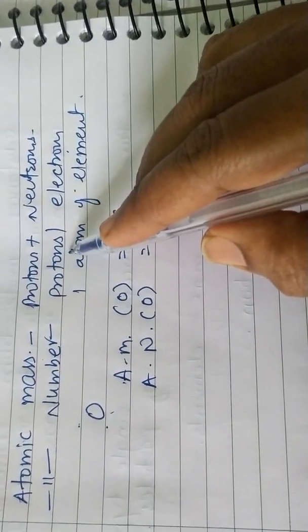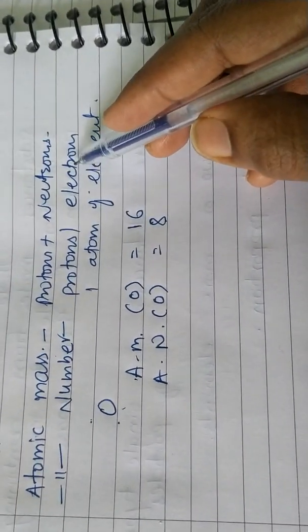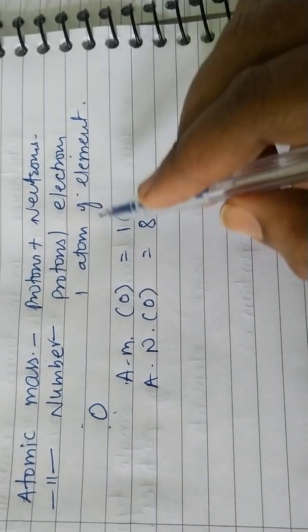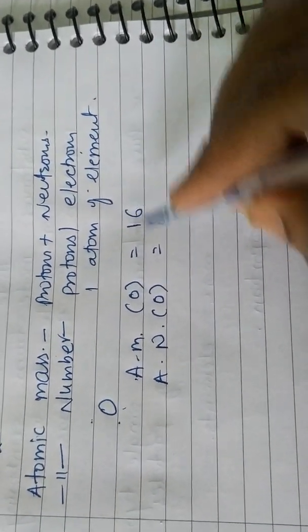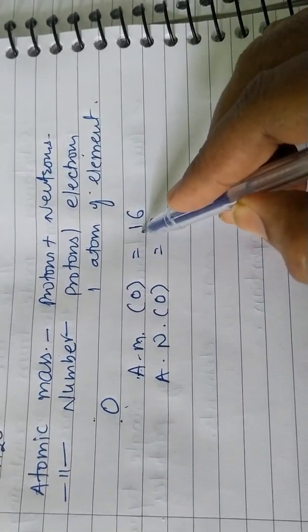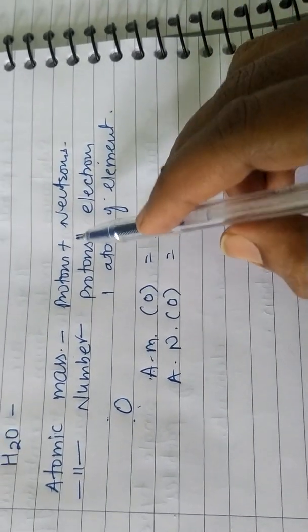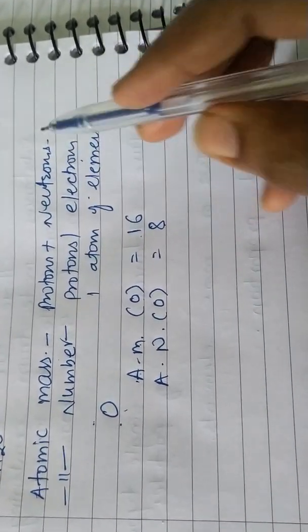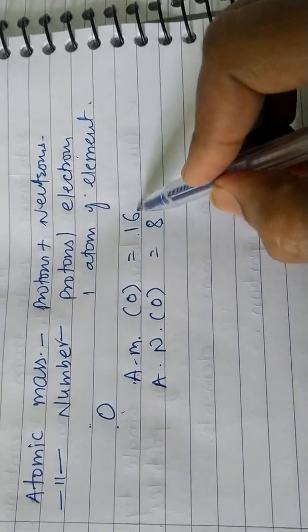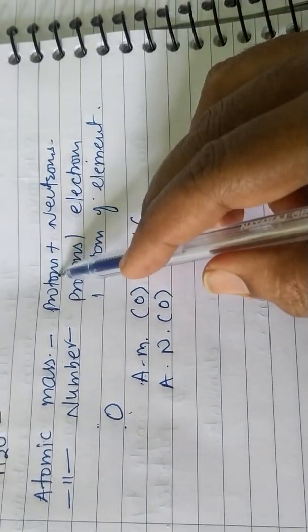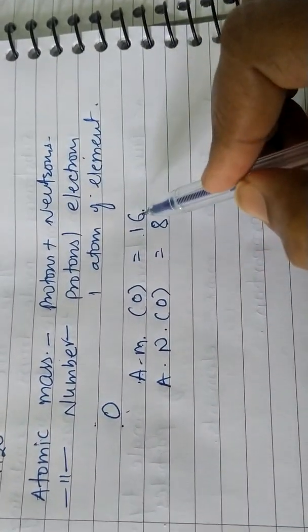What can I say about this? An atomic number of 8 means 8 protons, or 8 electrons, are there in one atom of oxygen, right? Now the atomic mass of oxygen is 16. It means that the total number of protons and neutrons in one oxygen atom is 16. Protons and neutrons, it is the addition of them.